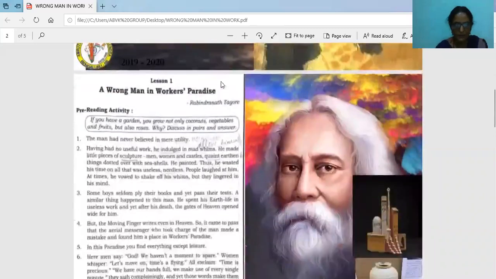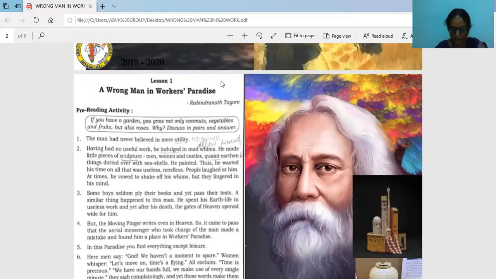Now, who has written this lesson? This lesson is written by Rabindranath Tagore. His lifetime is 1861 to 1941, and he was a Bengali poet, philosopher, artist, playwright, composer and novelist. He was India's first Nobel laureate.